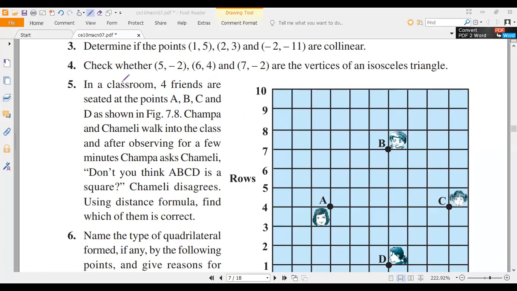You can see in a classroom, four friends are seated at the points A, B, C, and D in the picture.